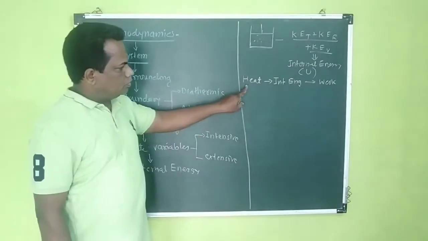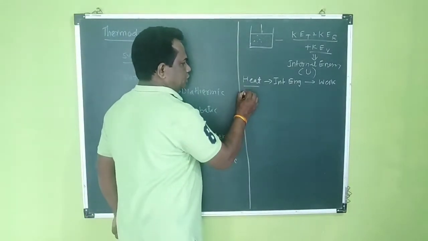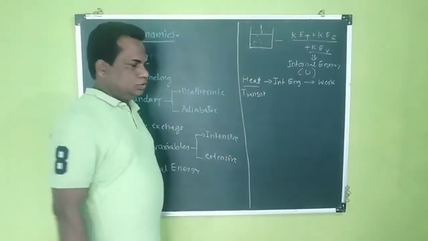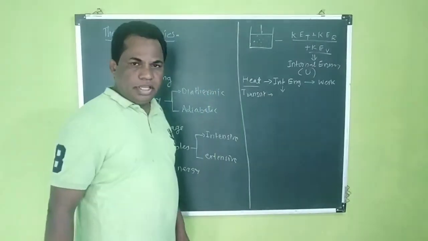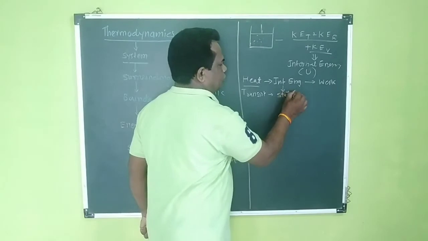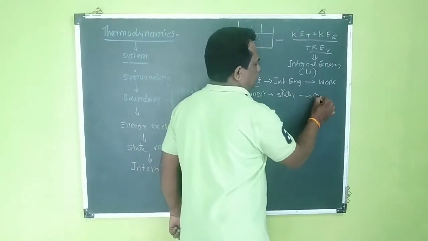These are all forms of energy. Heat is one type of energy which is in transit mode, that means it is flowing. Internal energy is the energy which is in static mode, and work is in mechanical form.